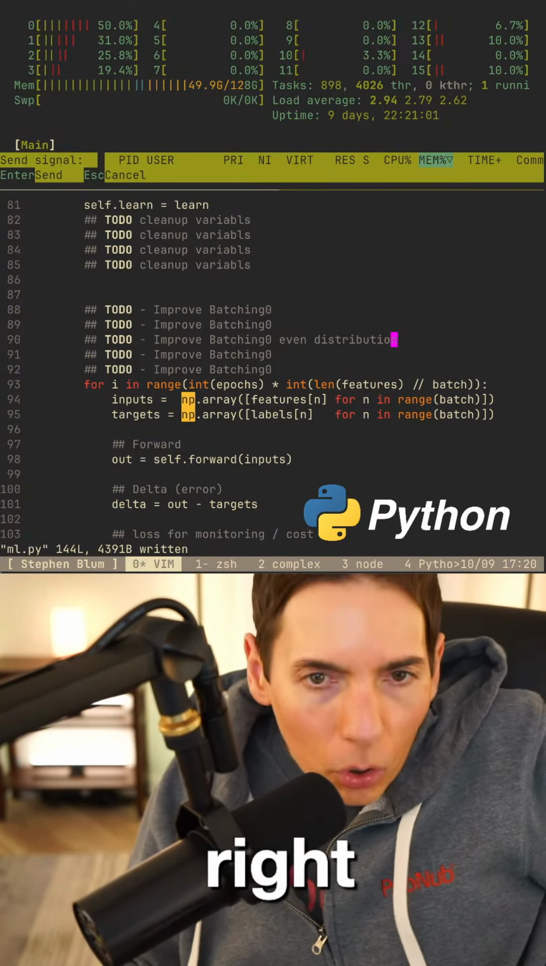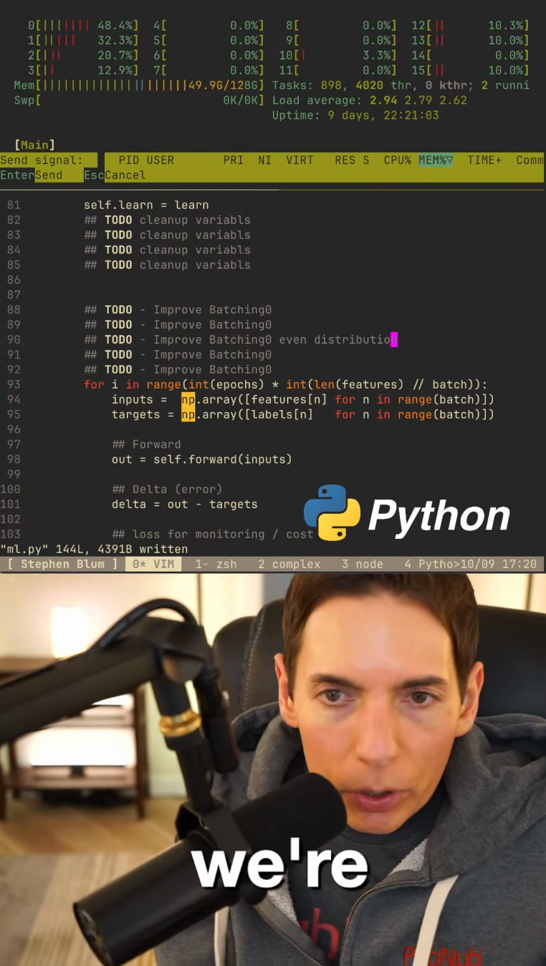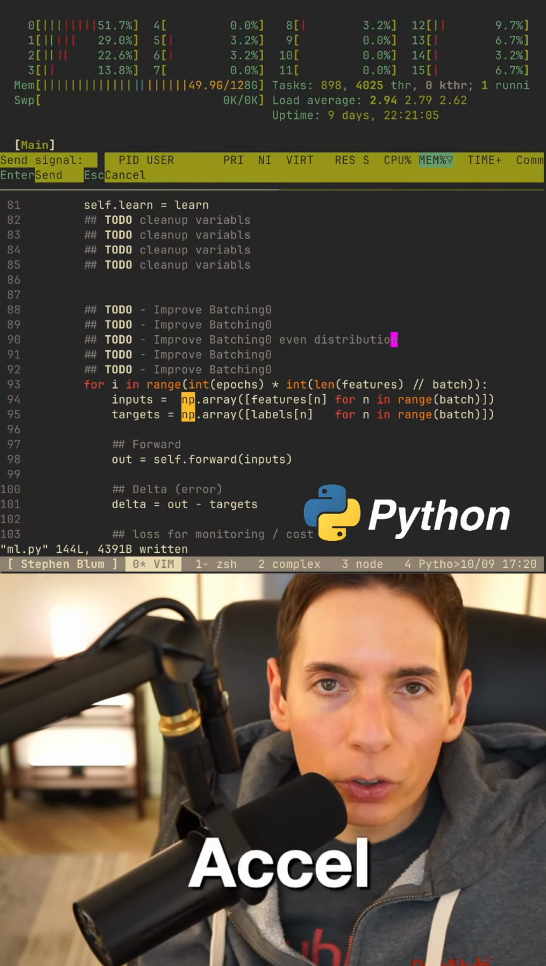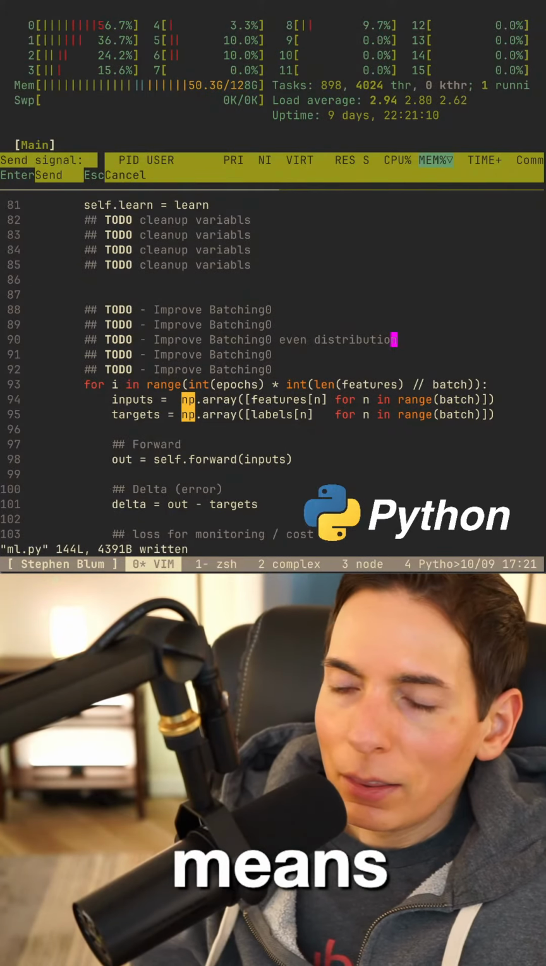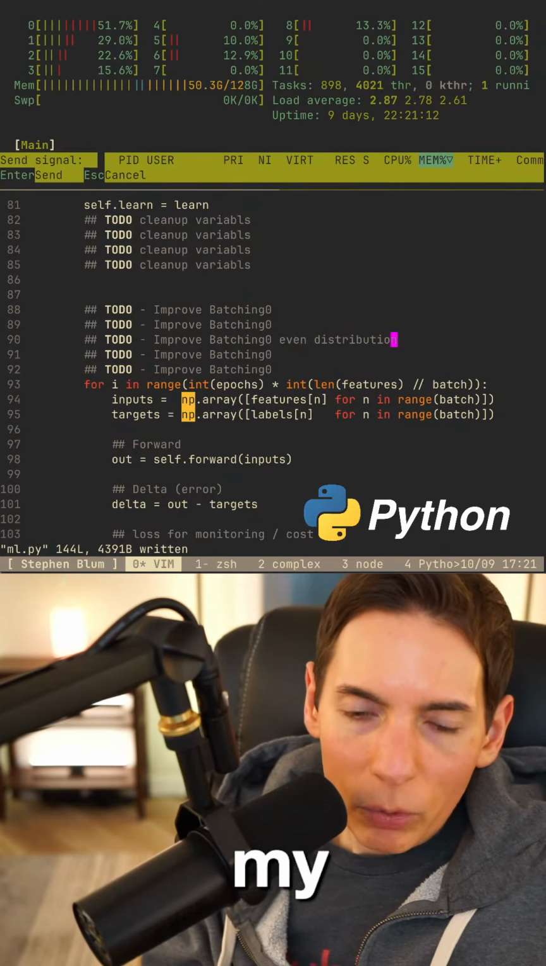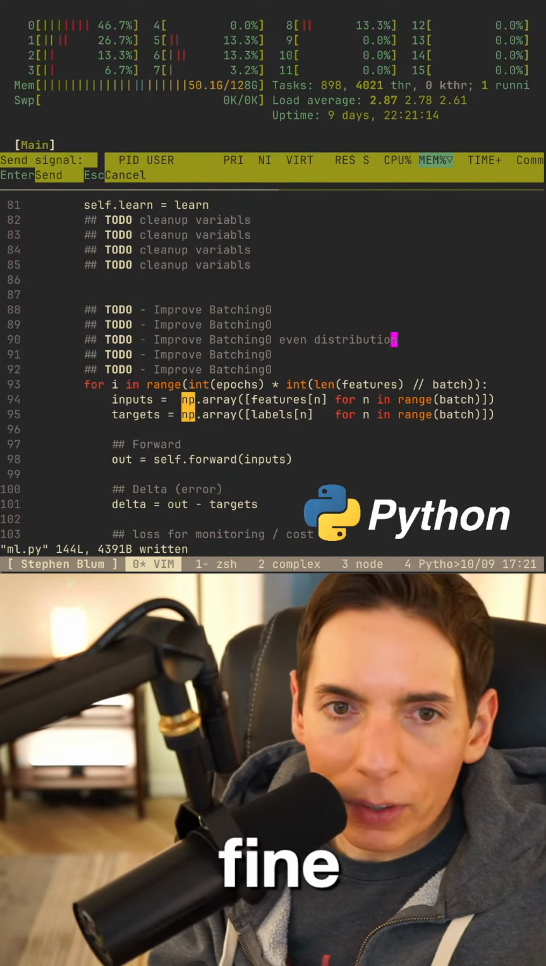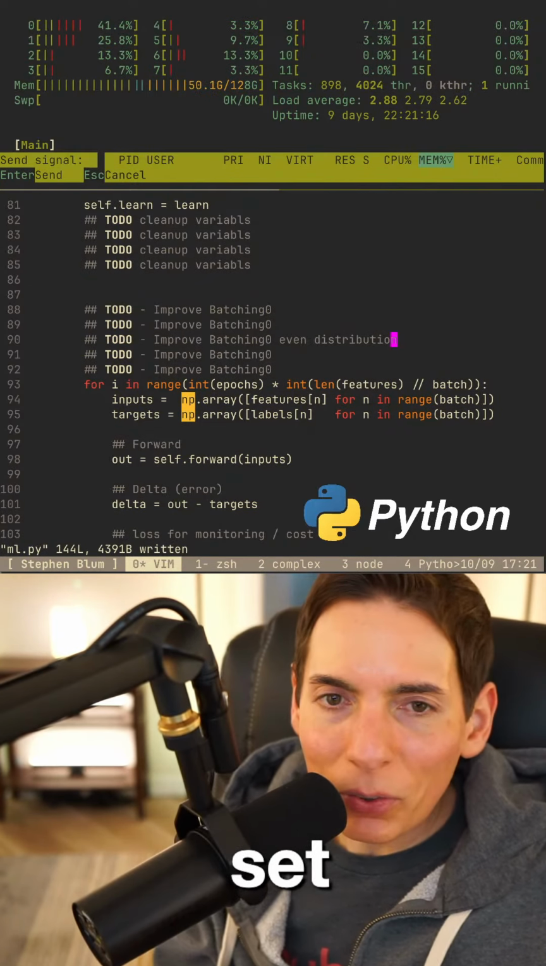But right now, this is our own machine learning from scratch, so we're only using CPU. It's not hardware accelerated. We're not using a GPU or a TPU. That means it's just running on my CPU, which is plenty fine, especially for the MNIST dataset.